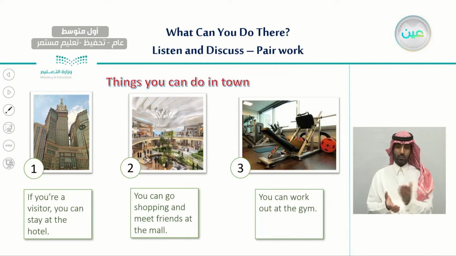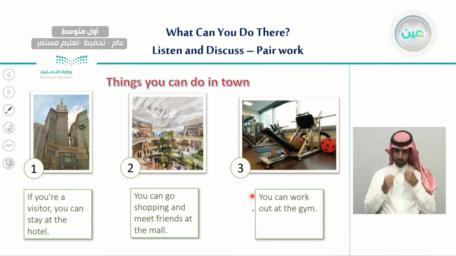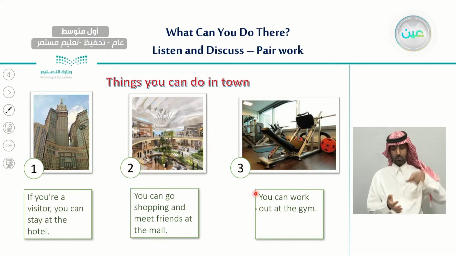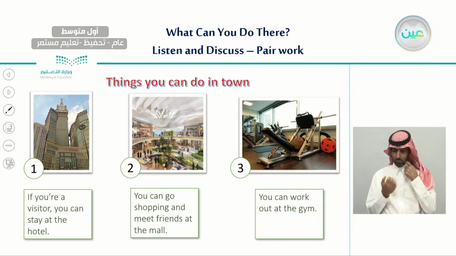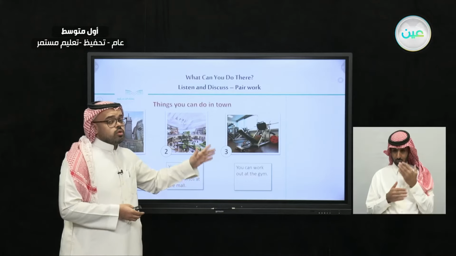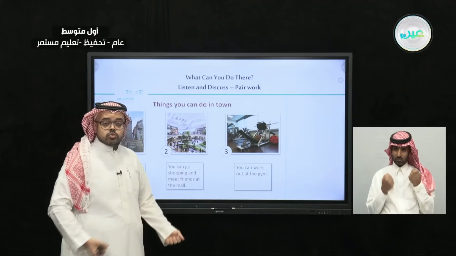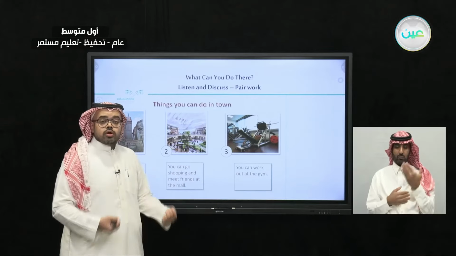Now let's read about the third place. The third place here is the gym or the health club. You can work out at the gym. So here is one activity that we can do when we go to the gym, is that we practice, we work out.